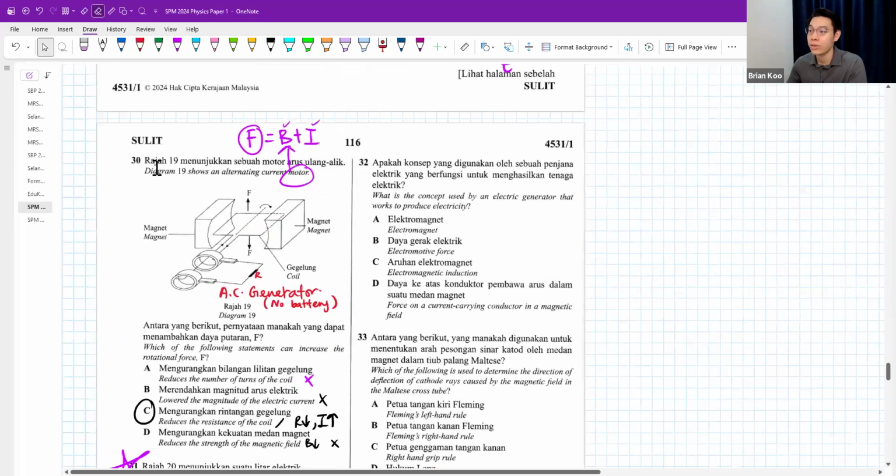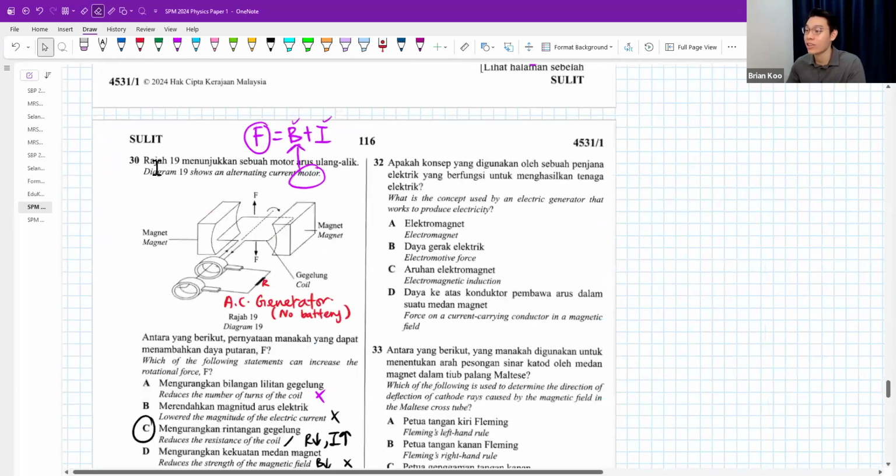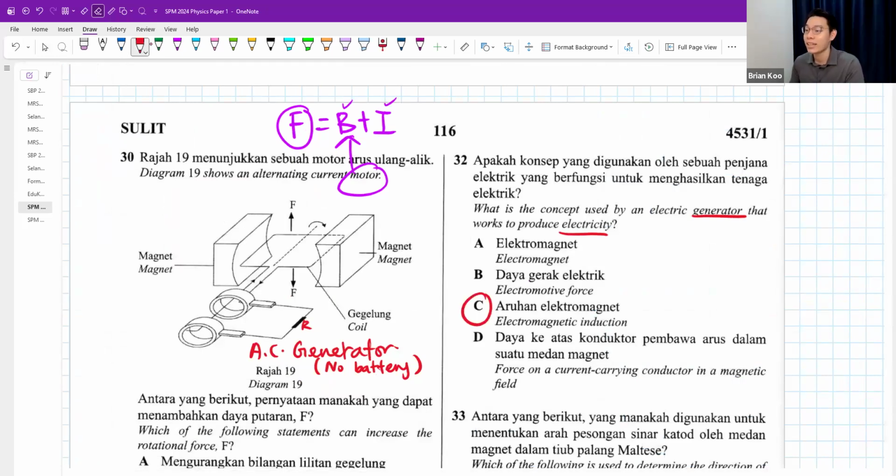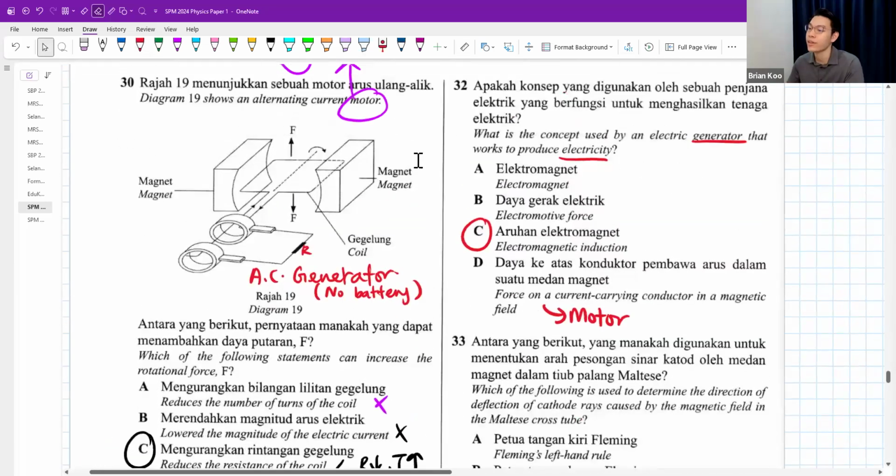Then question 32. What is the concept used by an electric generator to produce electricity? A generator is electromagnetic induction. Okay, this is for motor. Yeah, electromagnetic to induce electricity.